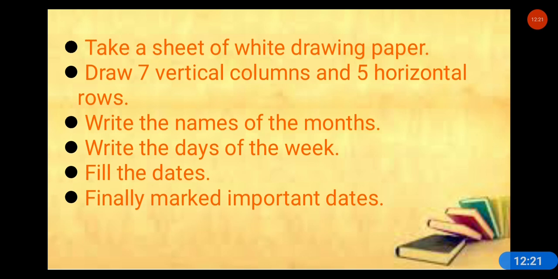After that, we write the names of the months, meaning which month's calendar you are making, January, October, September, February, whatever. And after writing the month, you have to write the days of the week, and then we have to fill the dates inside the column. Finally, you have to mark the important dates. Okay, please don't forget to mark the important dates.